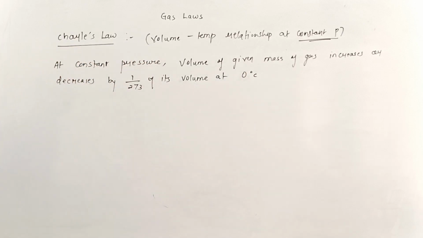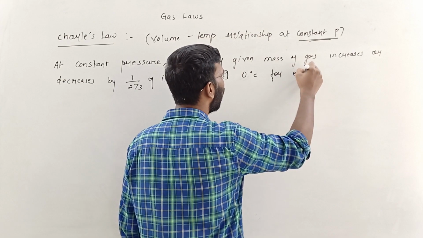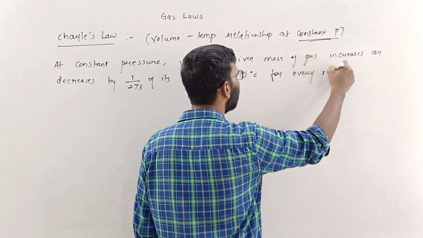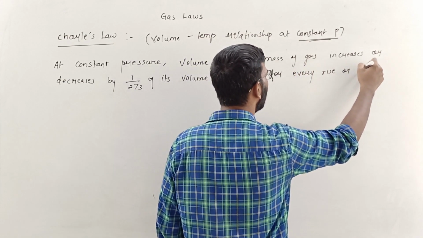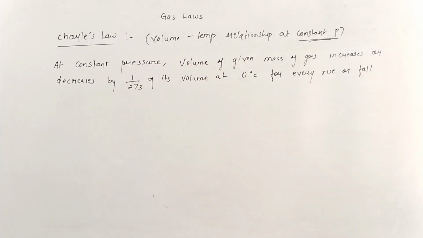for every rise or fall of 1 degree temperature.